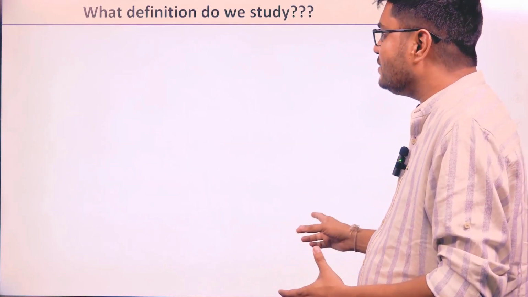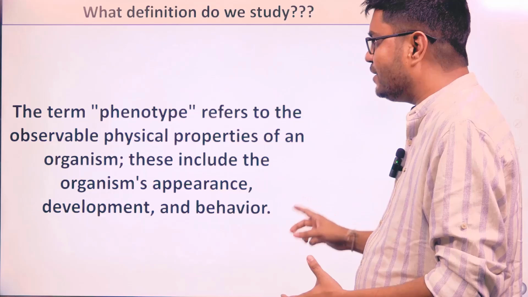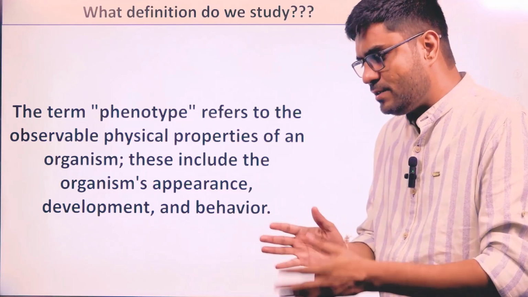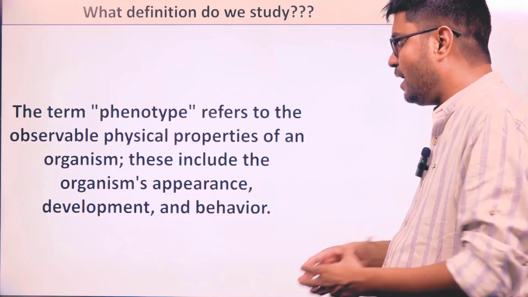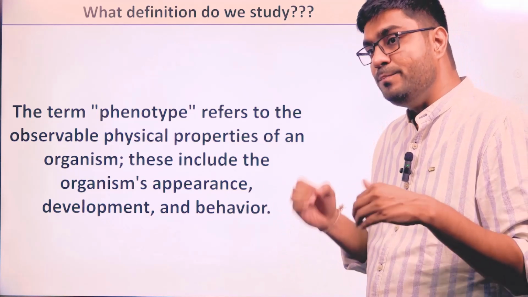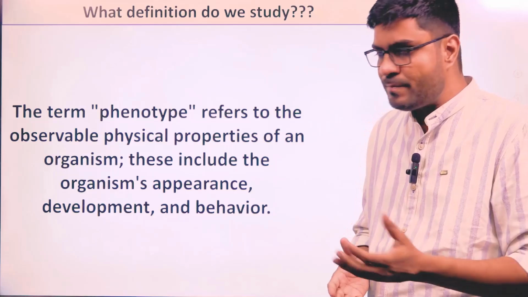Generally, till now we have been studying the definition of phenotype as nothing but how the organism is looking and what characters are observable, which we can see.